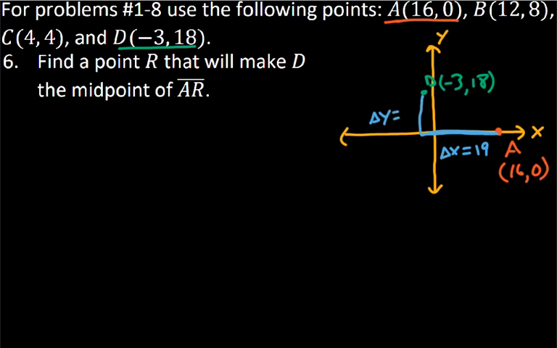So my delta y has to be -18. So if I copy that same slope triangle, and I'm going to put it in a different color here, same slope triangle, and this isn't going to be exact, but it'll be pretty good. Delta x will equal 19, and delta y will equal -18.